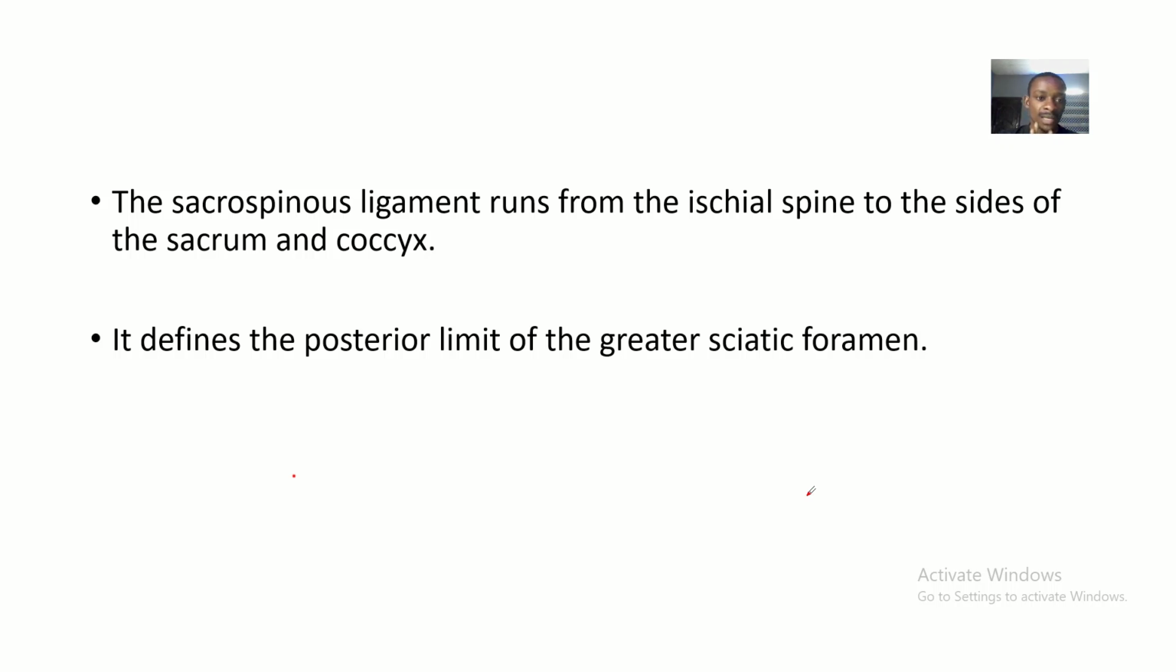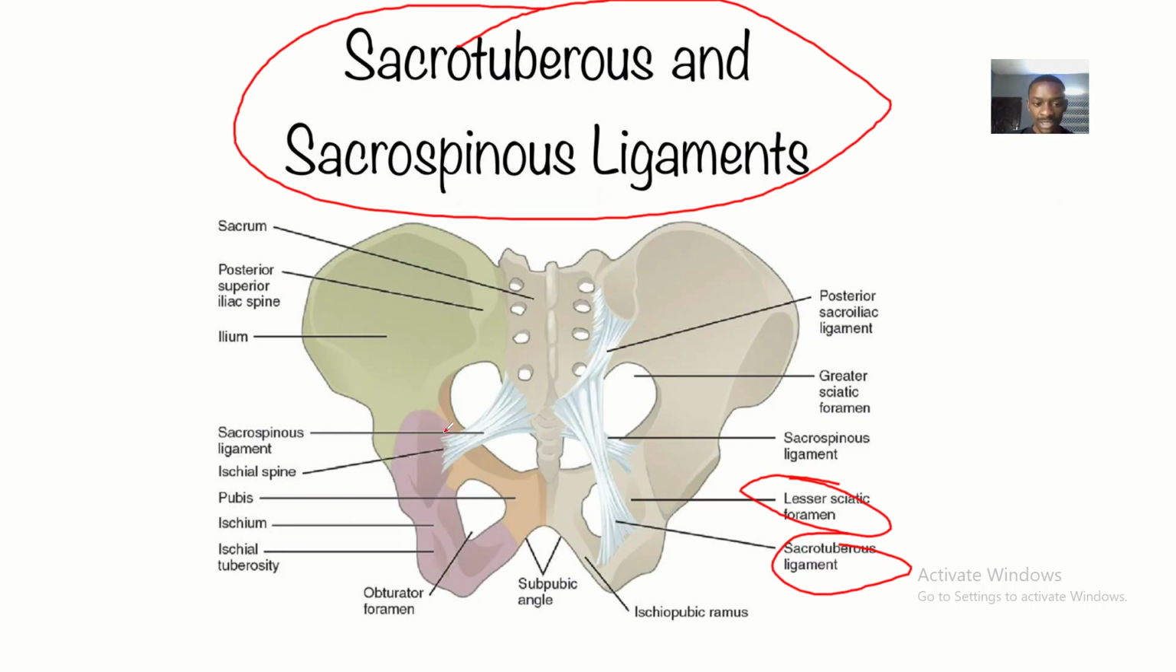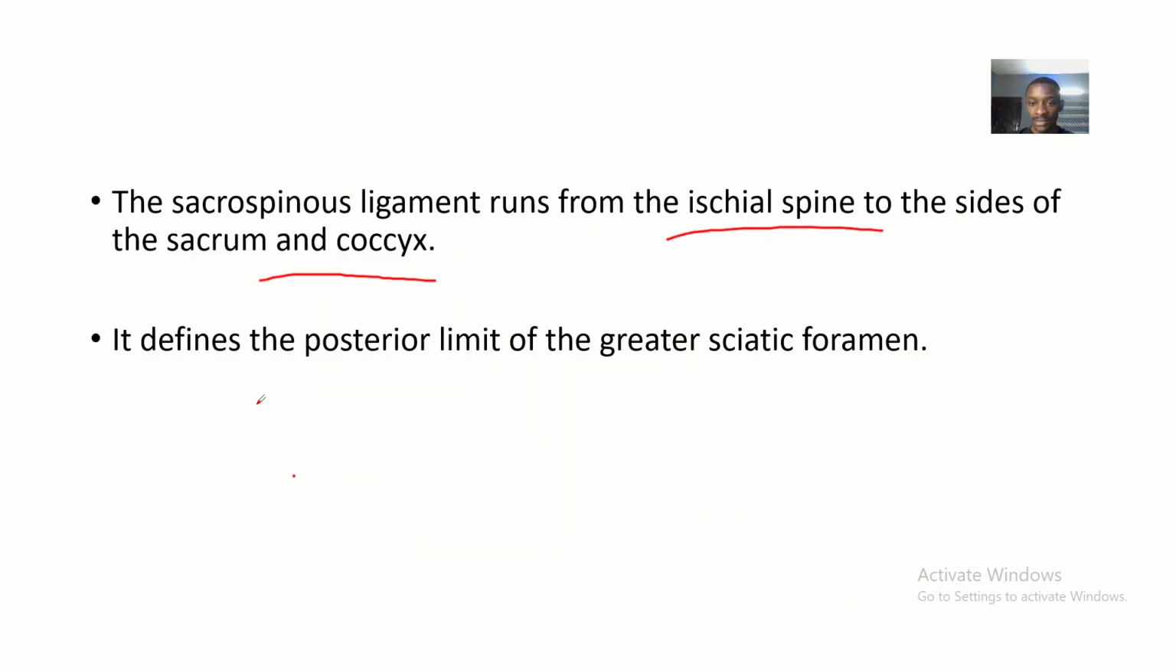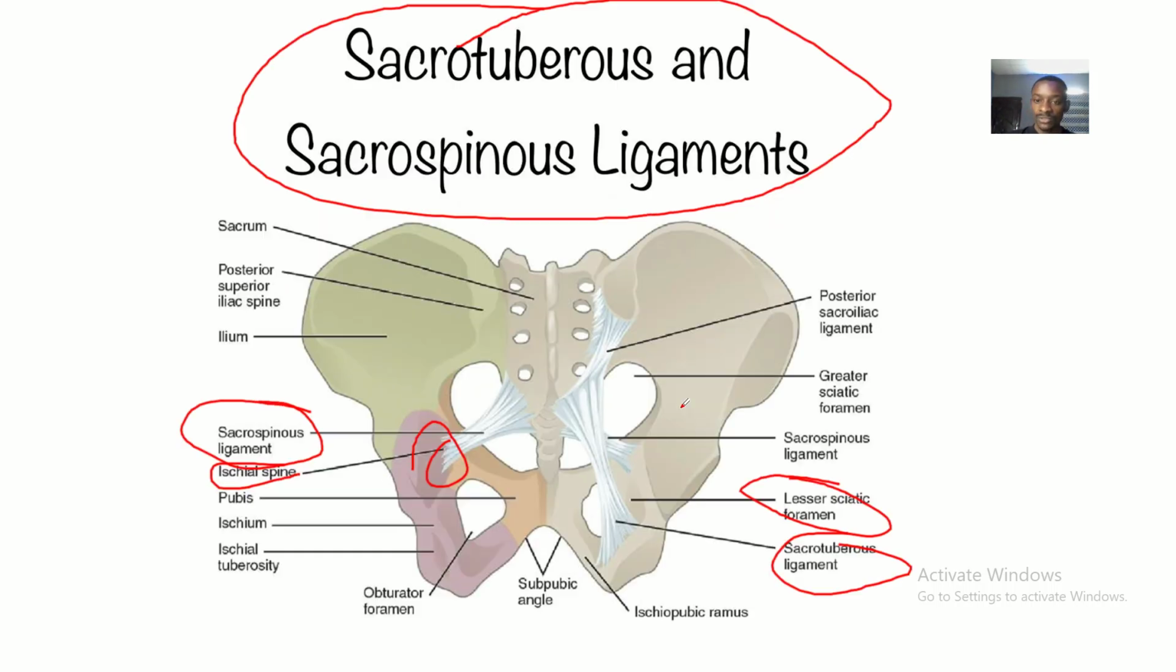Then moving forward to the sacrospinous ligament, we say that it runs from the ischial spine to the sides of the sacrum and the coccyx. You can see the ischial spine here, and on the ischial spine is the sacrospinous ligament. It runs from the ischial spine to the sides of the sacrum and the coccyx. It defines the posterior limit of the greater sciatic foramen. This is the greater sciatic foramen.